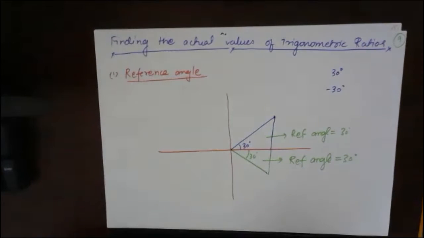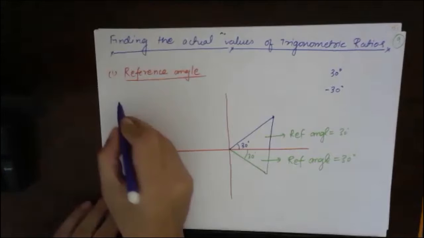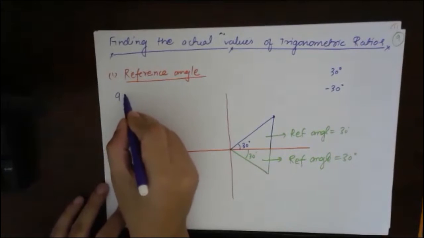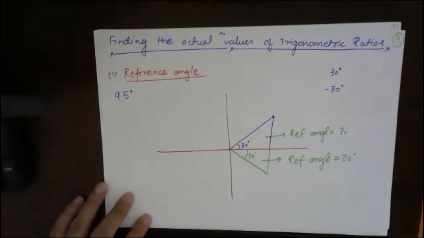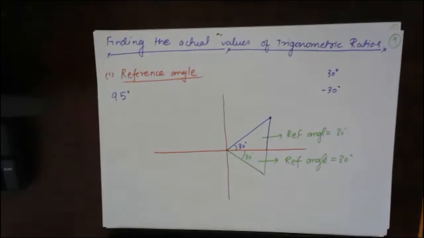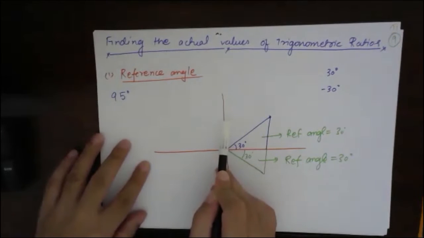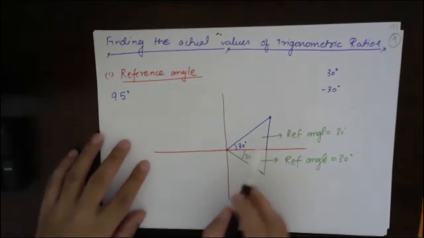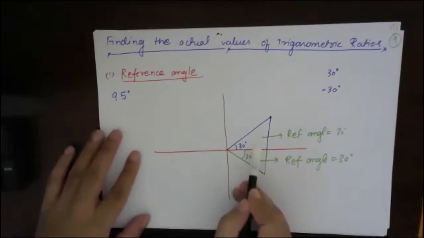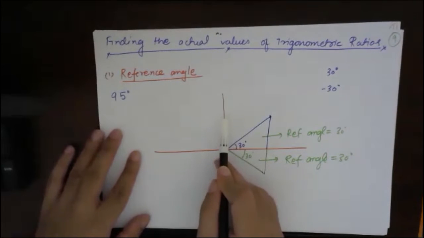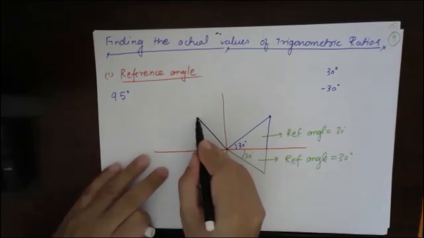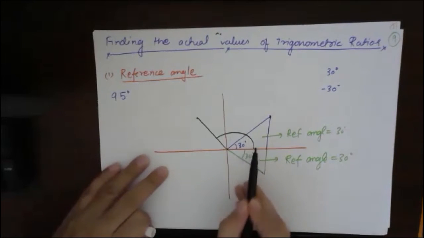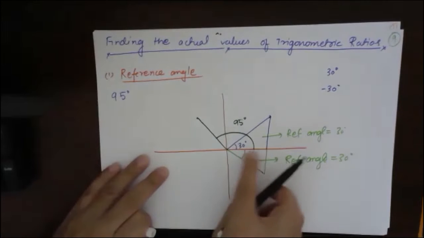Now suppose I take the angle as 95 degrees. What will happen? I will start from here. Till here it will be 90. Just wait, I will give you more examples, you can understand. I will start from here, it will take you 90, then I will make here. So this total angle is 95.